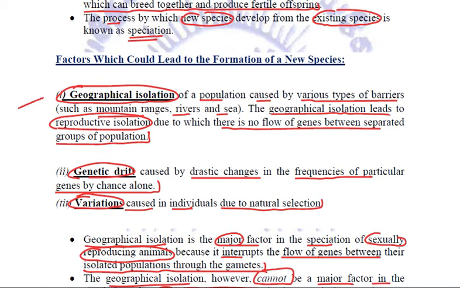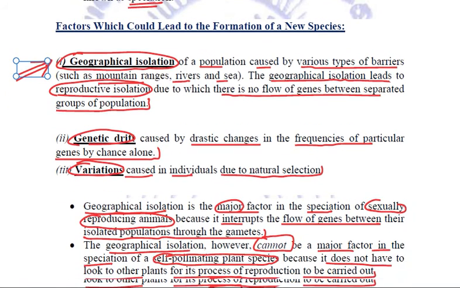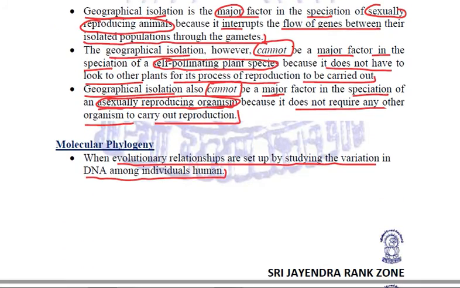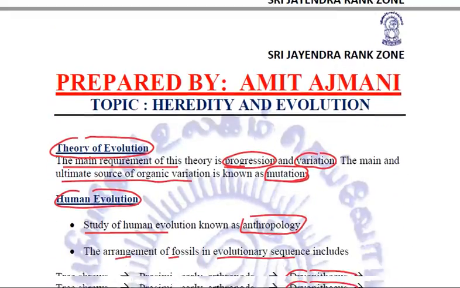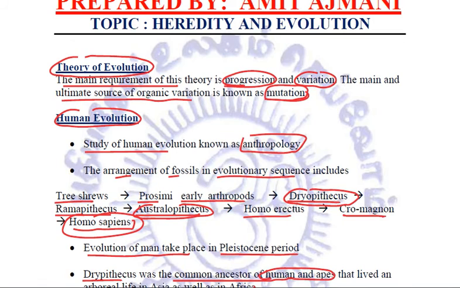Out of this, we need to understand a bit of geographical isolation in detail, that this is only and only a factor when we are talking about sexually reproducing animals. In case of non-sexual or asexual, geographic isolation doesn't work. And even in the case of sexual, if the plants are self-pollinating, then geographical isolation cannot be a factor for the leading of speciation. Then we discussed the theory of evolution, which is based on progression and variation.